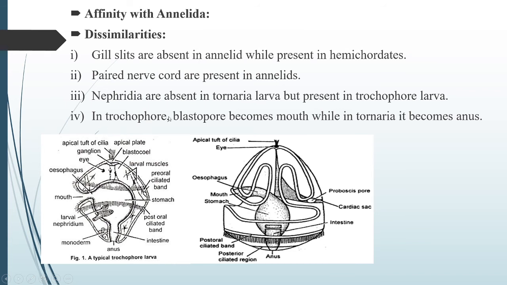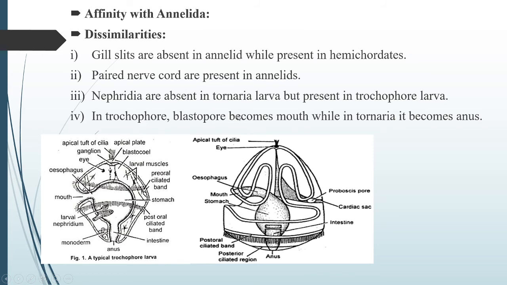In trochophore the blastopore becomes the mouth. This blastopore, the opening of the gastrula, will become the mouth, while in tornaria it becomes the anus. Before developing the trochophore larva, cleavage starts, after cleavage there is a formation of the blastula, and after the blastula there is a gastrula.